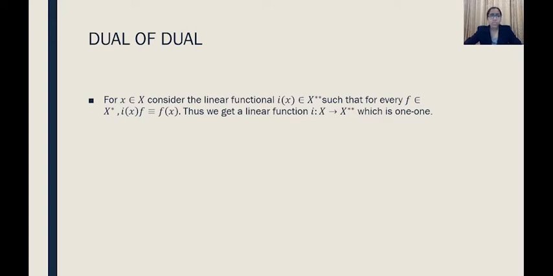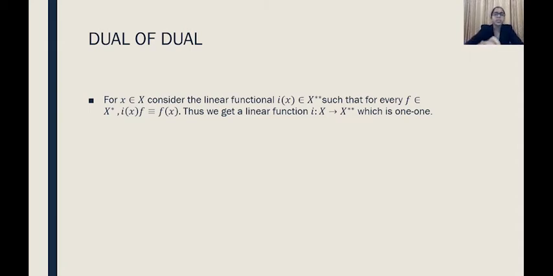So it goes as follows: for any element x of the normed space X, consider the linear functional I_x, which is an element of X double star. The dual was denoted by X star, and X double star will be the dual of the dual. And how are we considering this linear functional? We are considering it in such a manner that for every linear functional f in X star, we define I_x of f. This I_x of f is actually the notation, right? It is equivalent to f of x.